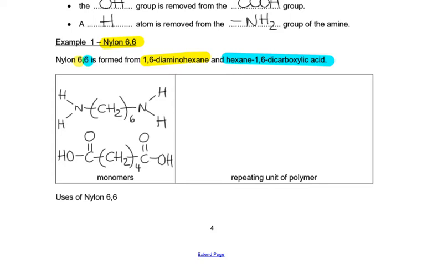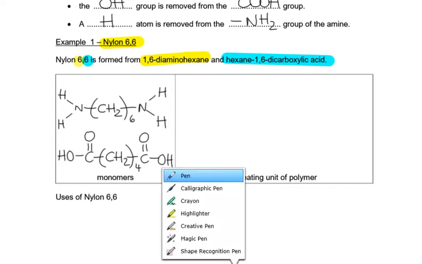And this is a common multiple choice question, just to catch you out, to see if you really understand, because you might look at it and go, oh, there's 4 there, so it's a 6 and a 4. But actually, there's 6 carbons in each of these monomers, so it's a 6 and a 6. Now I'm going to highlight the bits that we lose.